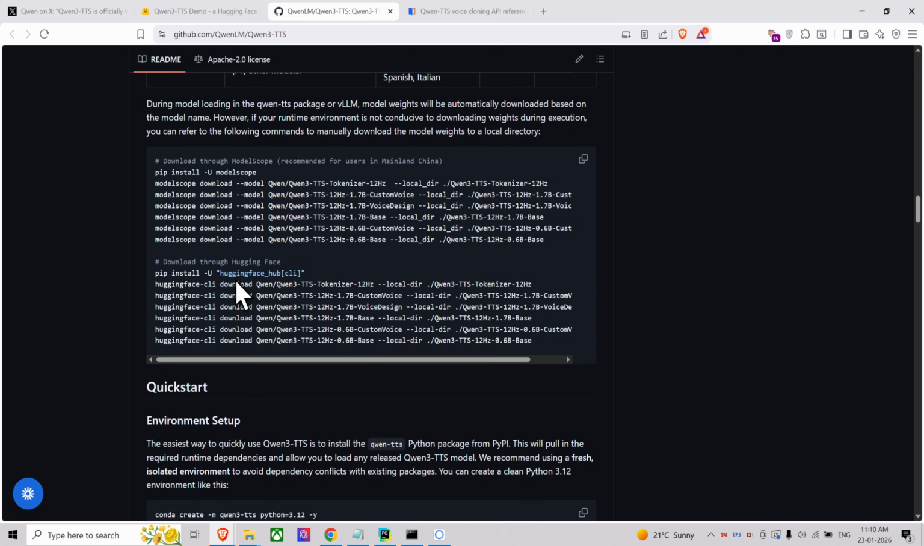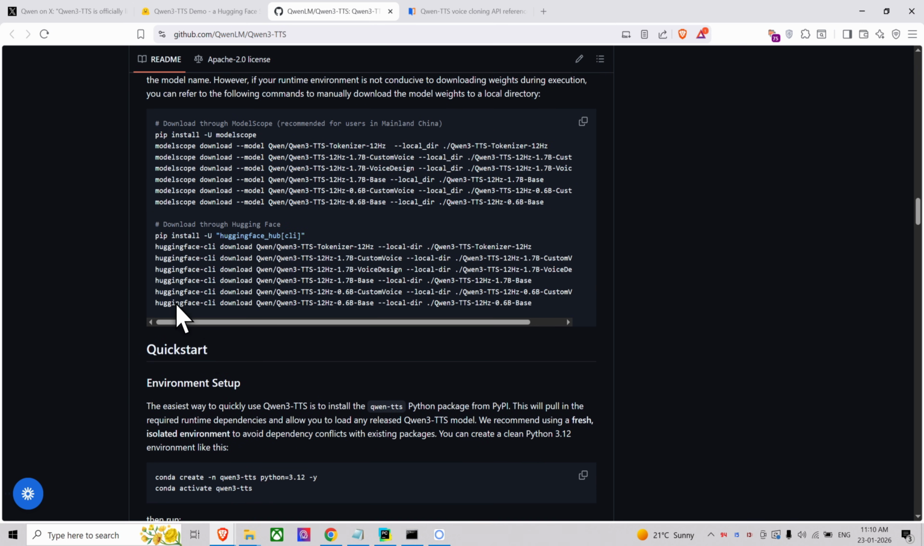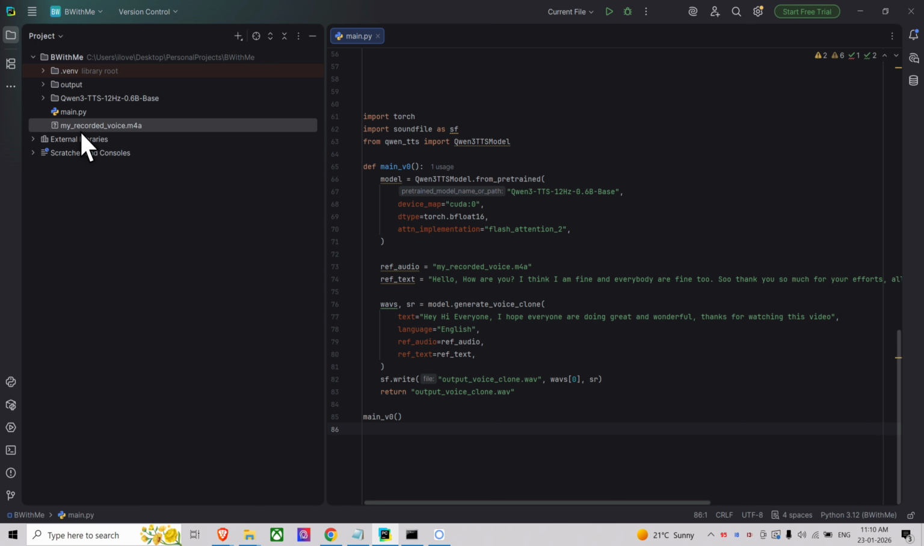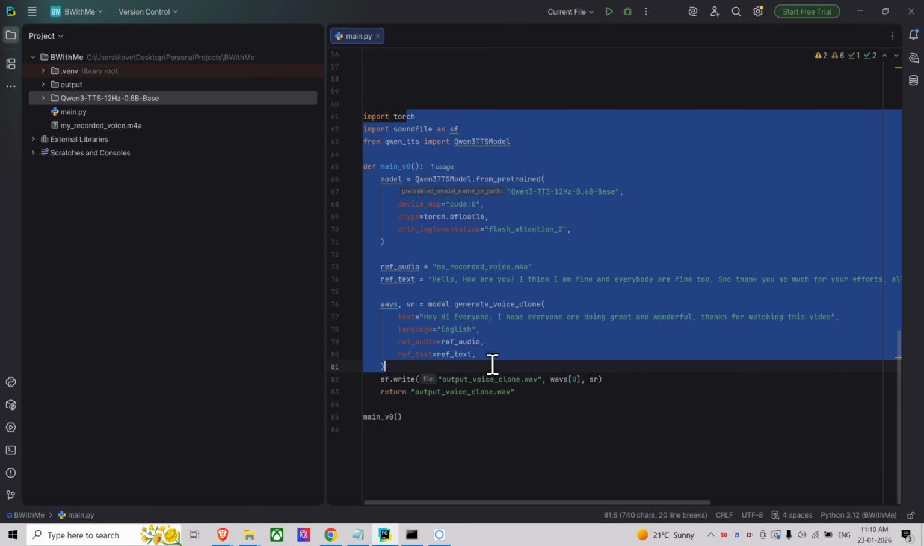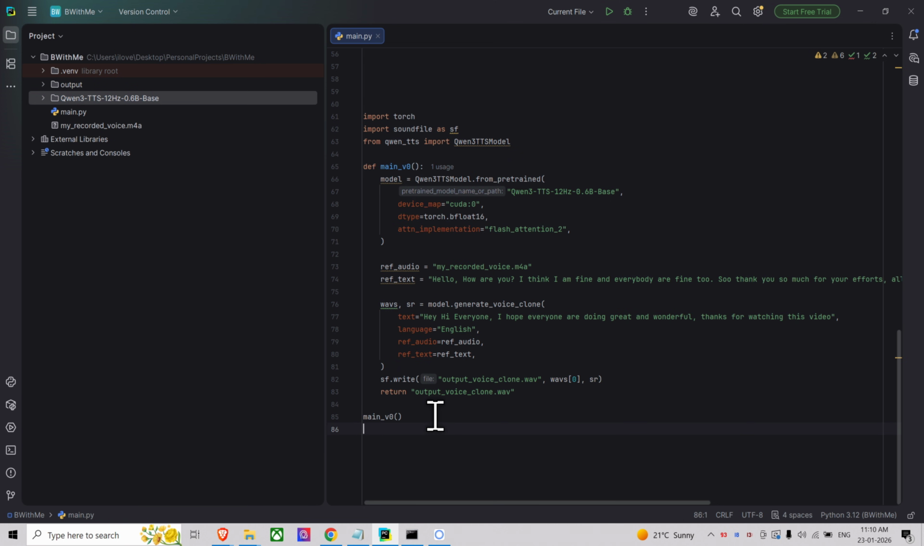Other than that, they mentioned that when we run it, the script will automatically download the required model. But I did it manually. I have Hugging Face CLI installed, so I just manually downloaded the model which I want from the repository, the whole model. This is my code. This code is available in the GitHub repository, which they gave also. One thing I did is I recorded my voice. I just used the recorder in this laptop, and I recorded a voice for like 10 seconds or something.